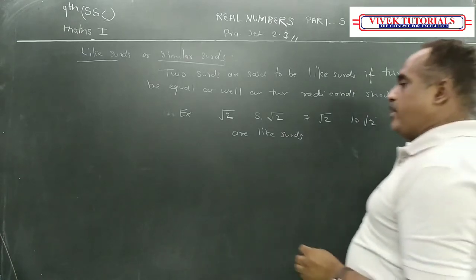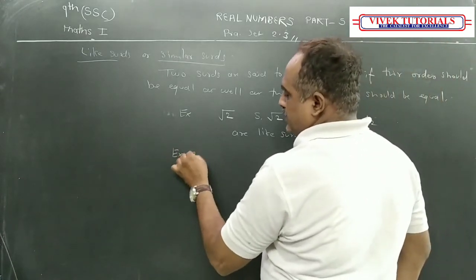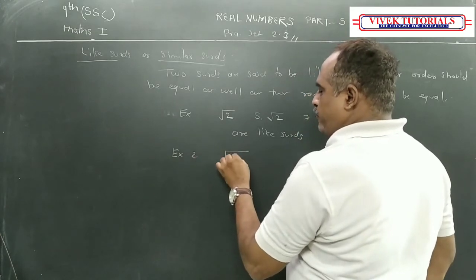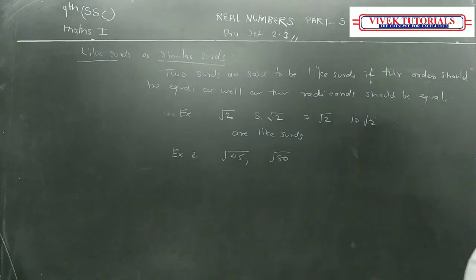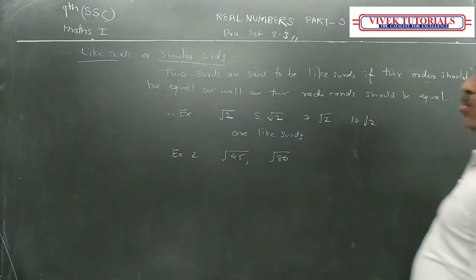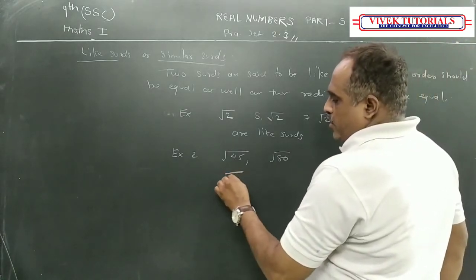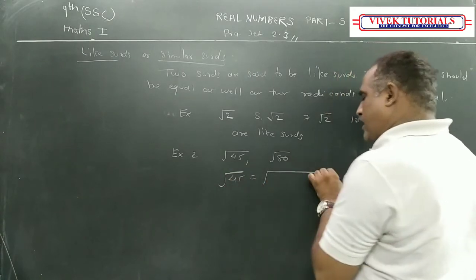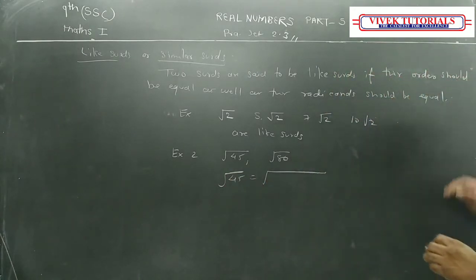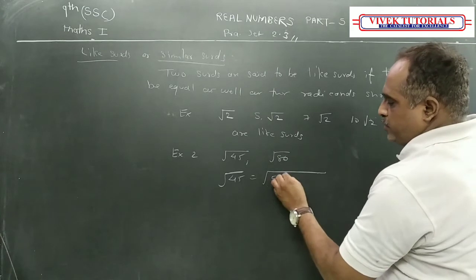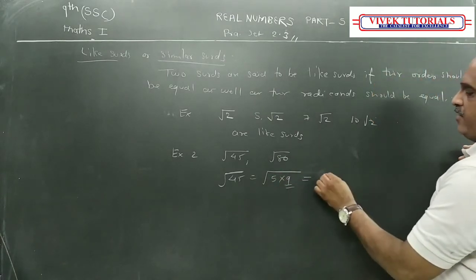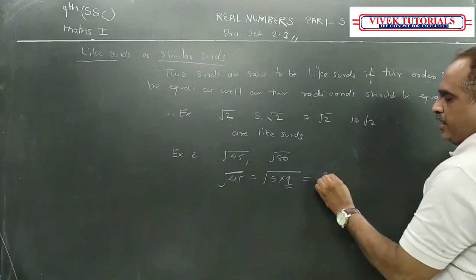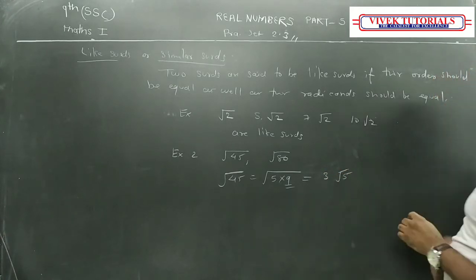Okay, I'll give one more example. Example 2. Suppose they are giving √45 and √80. Is it right? So what are you going to do? √45 is equal to, then you have to find out the factors. 5 into 9. But 9 is a perfect square. It is coming out to 3√5.